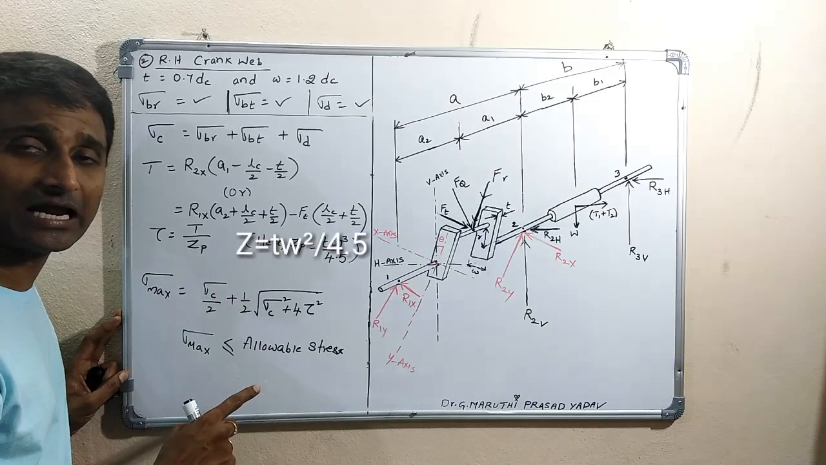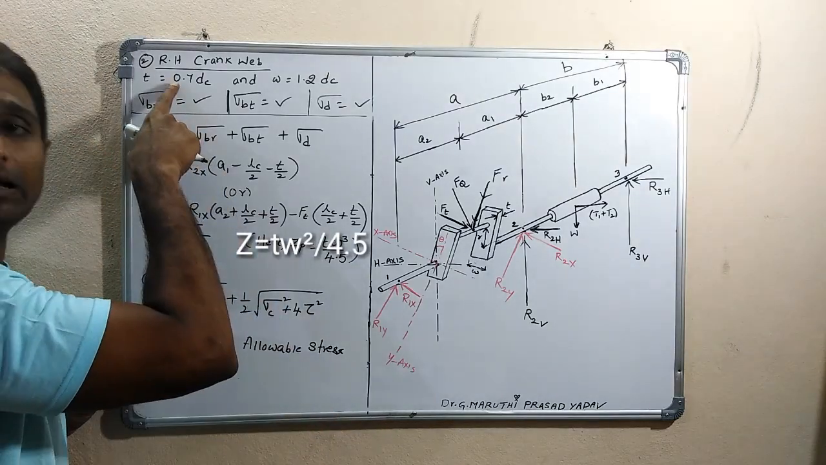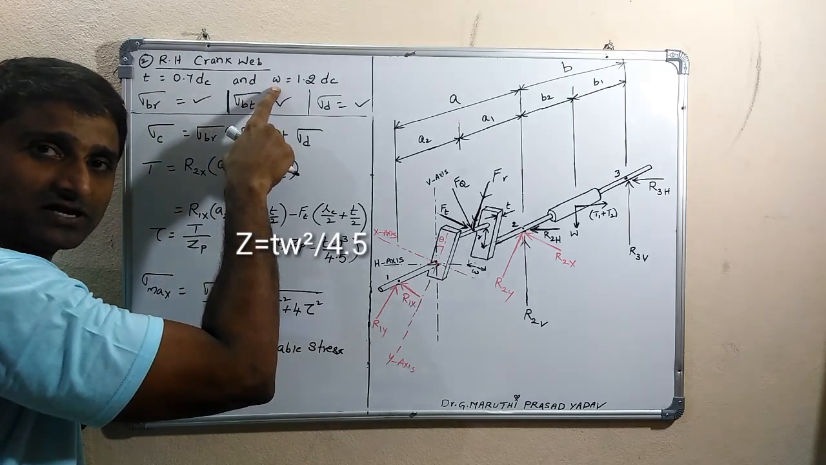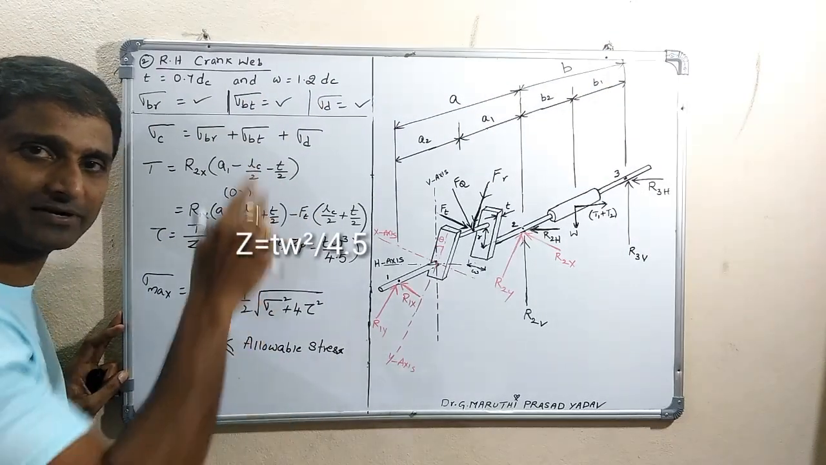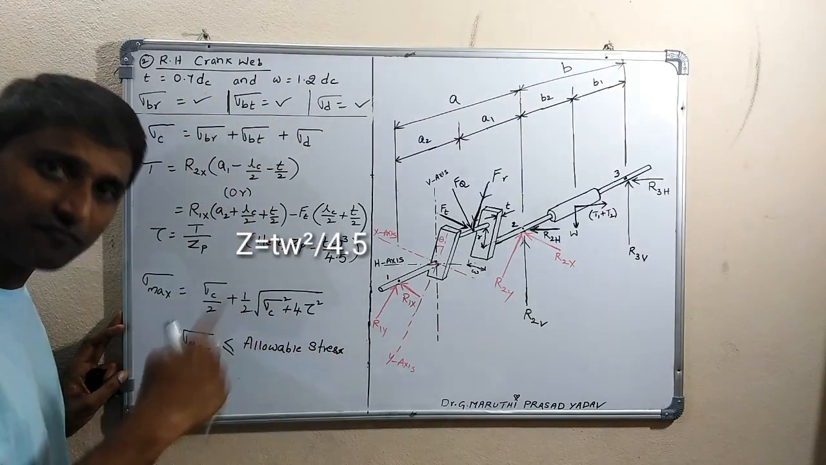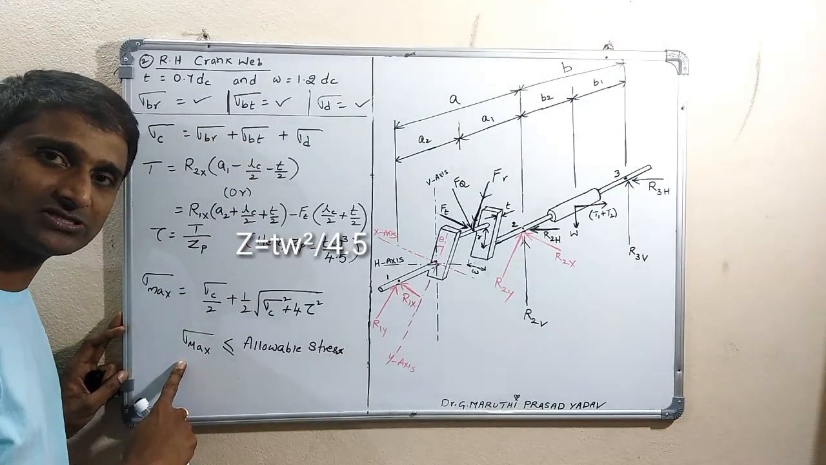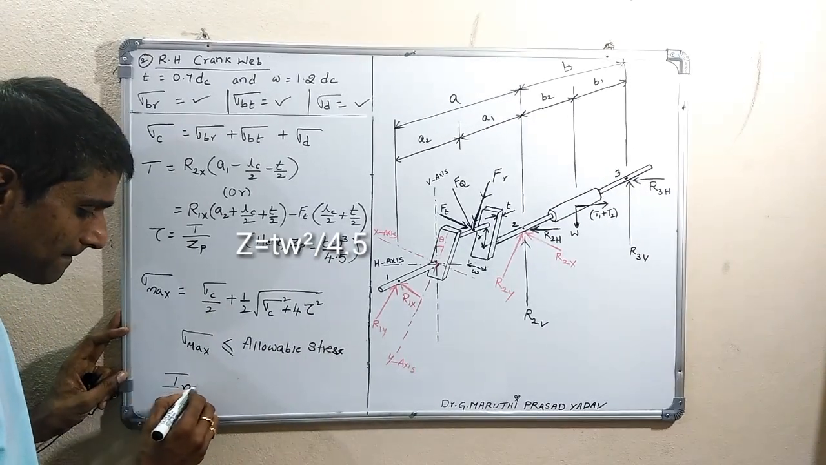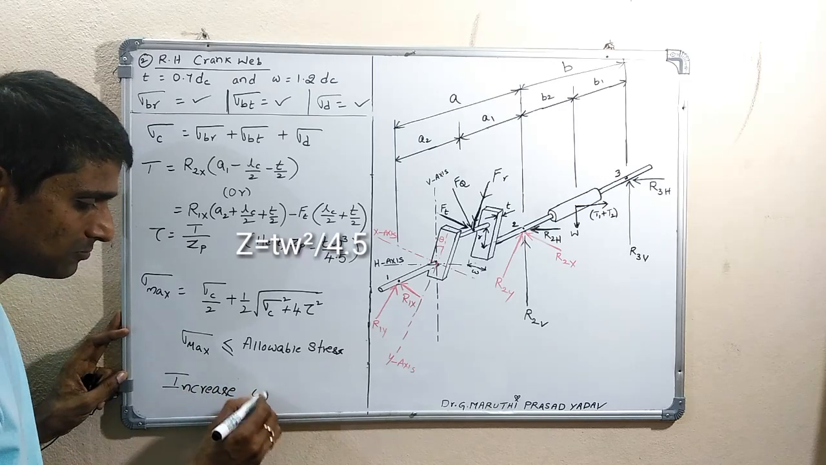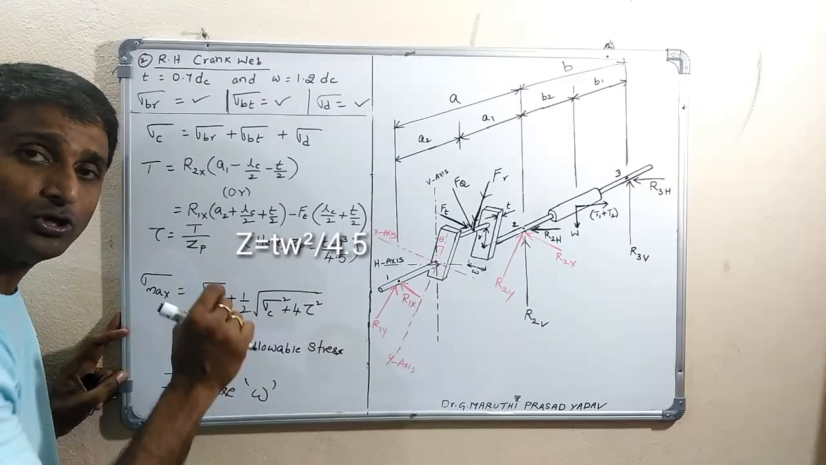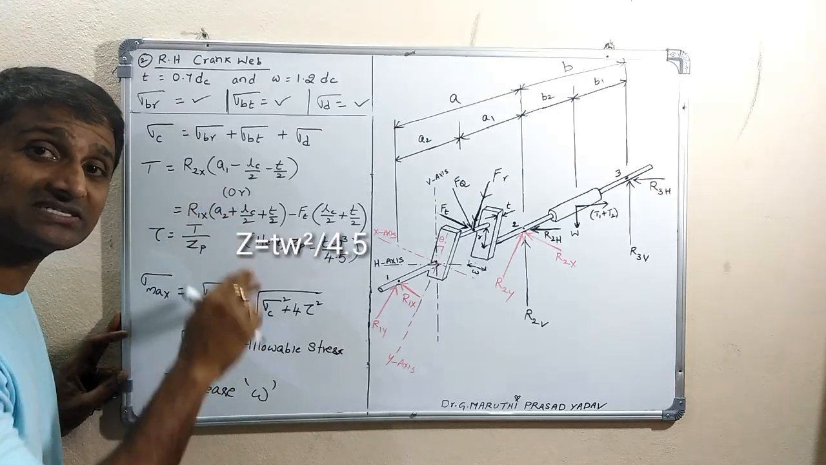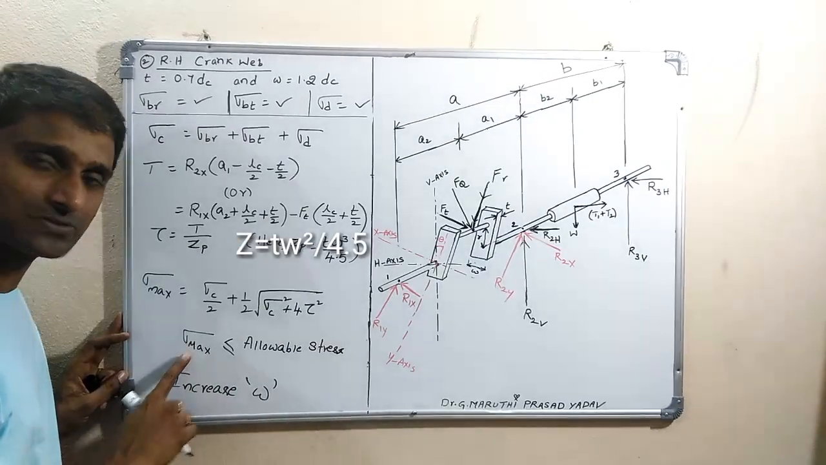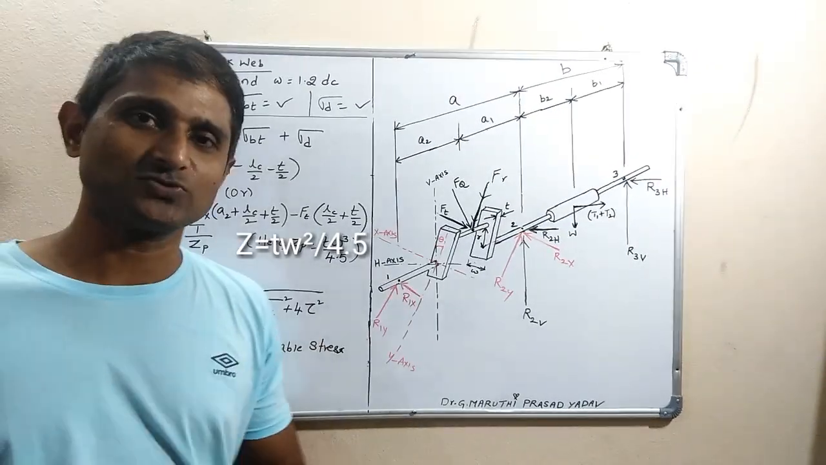So if it is less than the allowable stress, then we can say these dimensions are safe: thickness of crank web 0.7 times the crank pin diameter, width of the crank web 1.2 times the crank pin diameter. If not, then what we have to do? If we got the maximum stress which is more than this one, then in that case we have to increase W so that the cross section area increases, thereby the stress will decrease. We have to increase it until this sigma maximum is less than the allowable stress value.